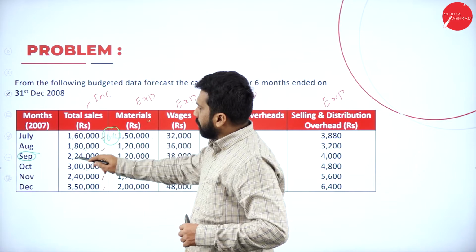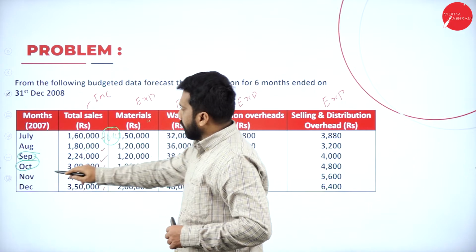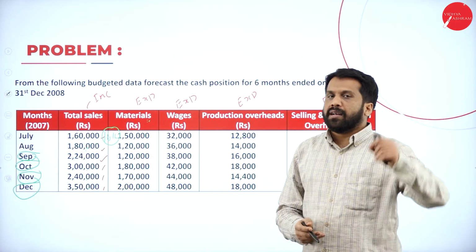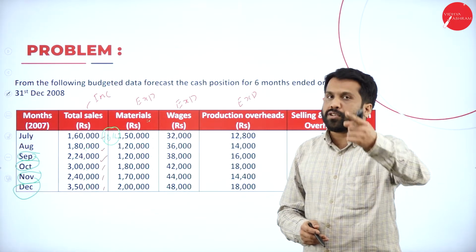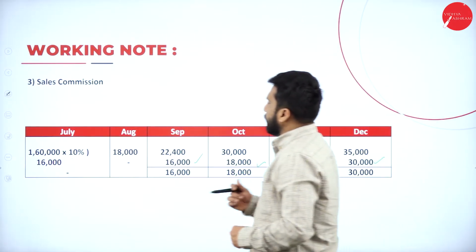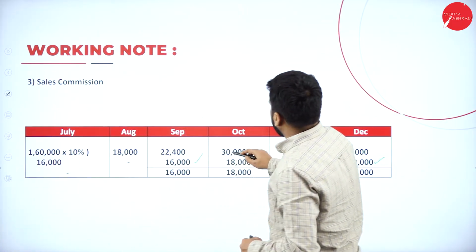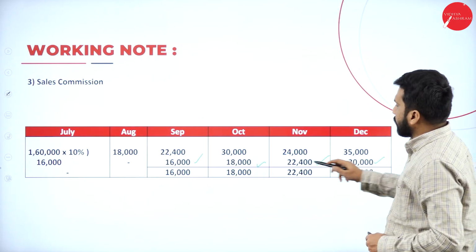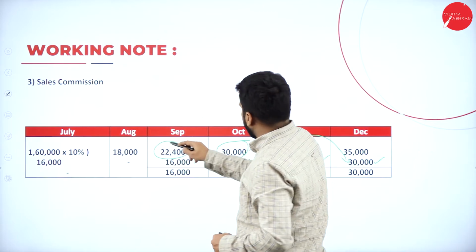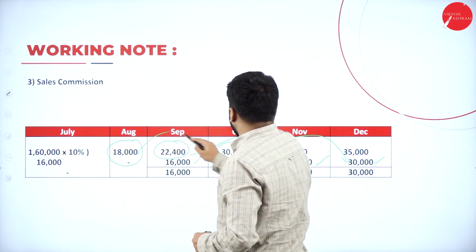On 180, 10%: 18,000 in the month of October. 22,400 in November. 30,000 in the month of December. Hope you are clear. Calculate 10% but pay after 2 months. Clear? Now, your commission calculations are these things. So, these are the commissions. 30,000 but paid in the month of this. This 30,000 paid here. This 22,400 paid here. And this 18,000 paid here.